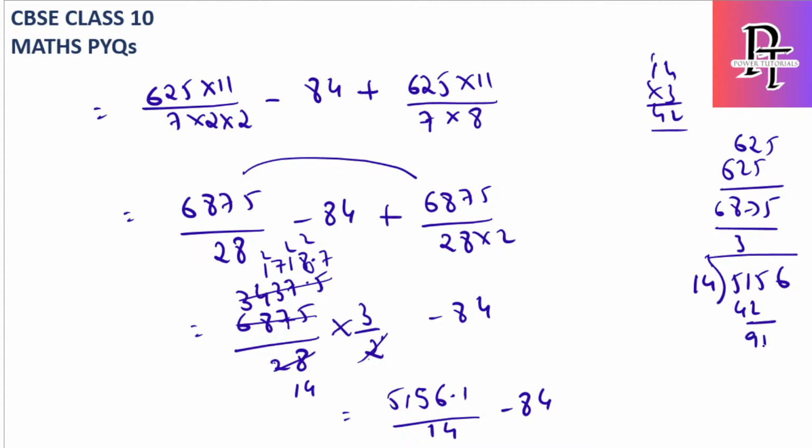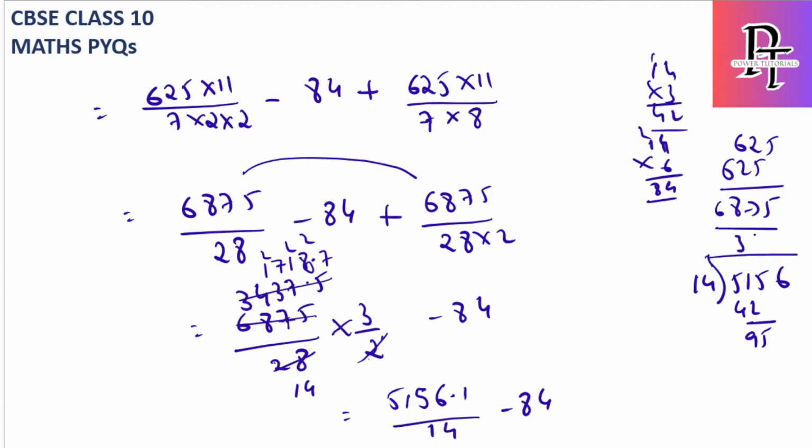Let's check, 14 5s, 14 6s are 84. Okay, this is better.